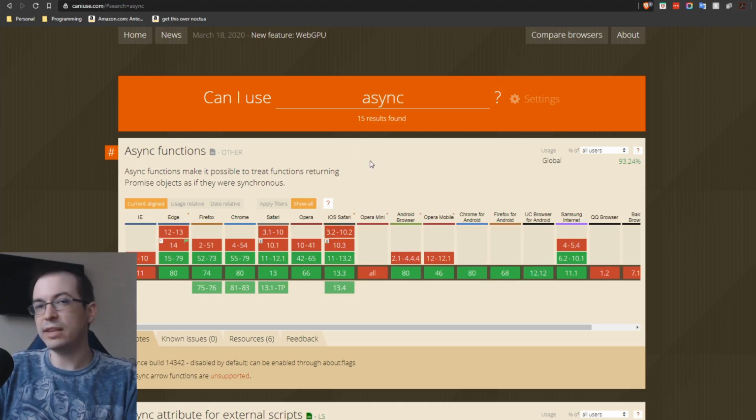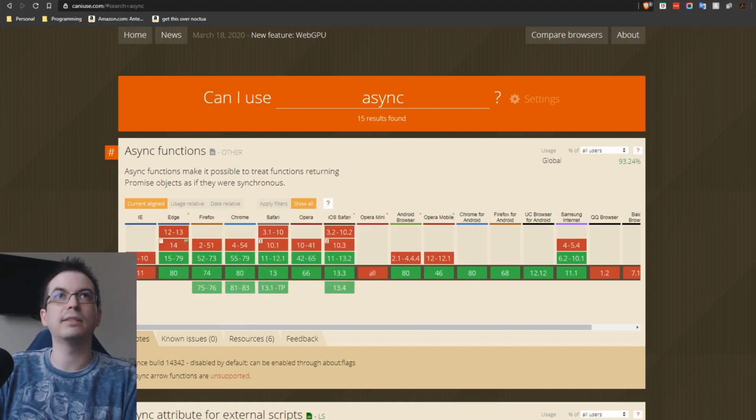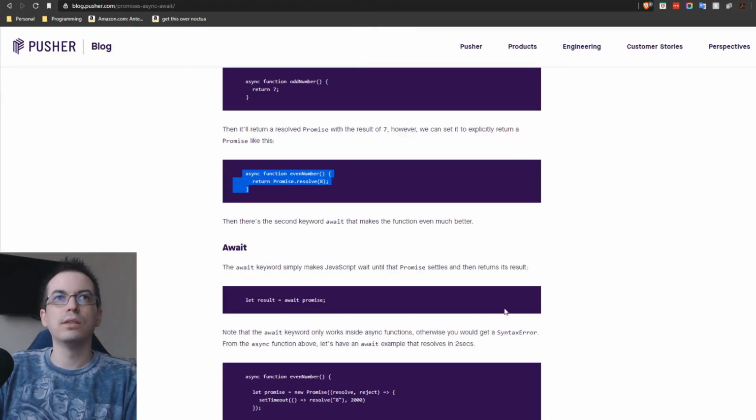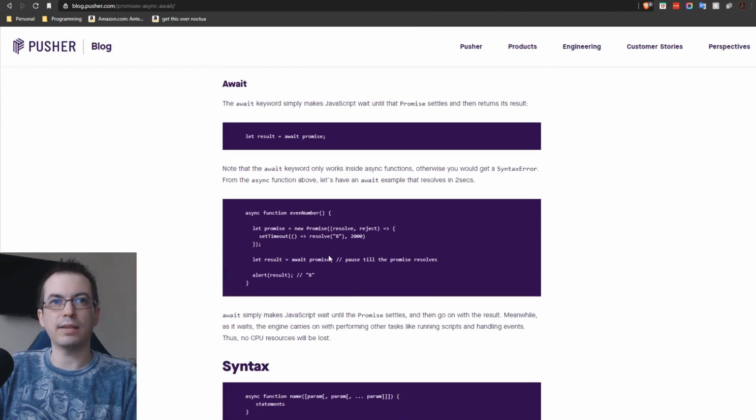Again, with async await, if you want to support legacy functionality, you can use polyfills and transpilers to fill that void for IE, since IE 11 didn't support that technology.